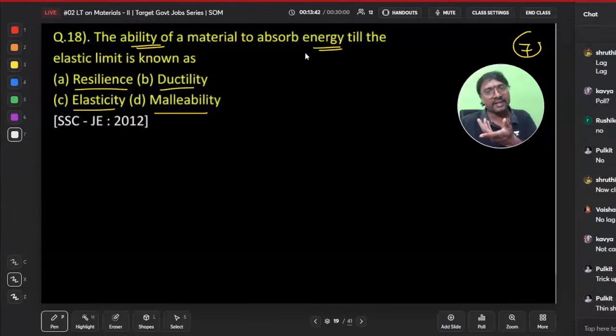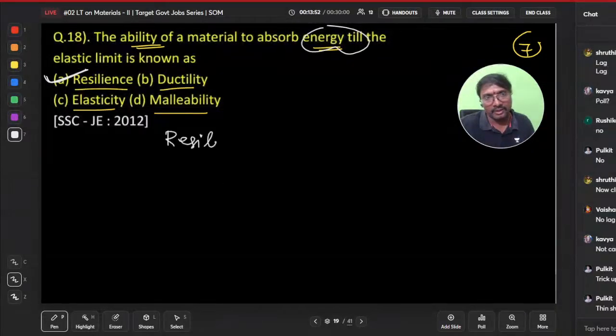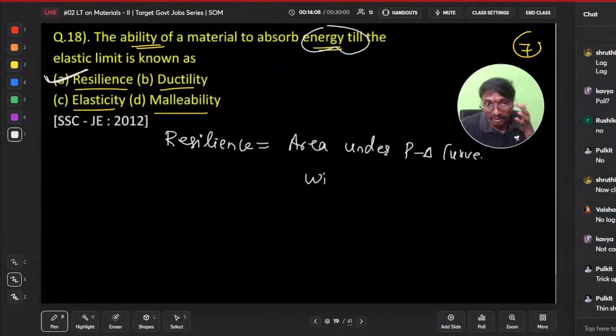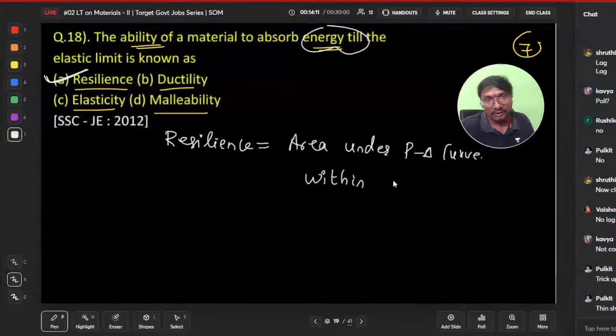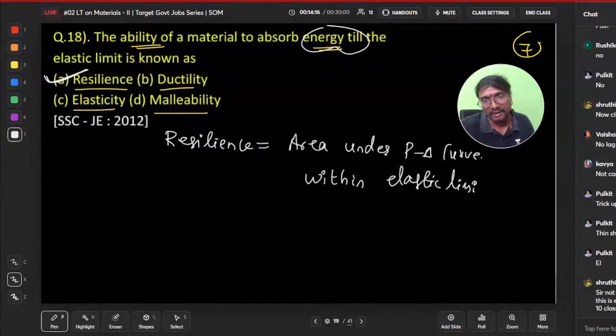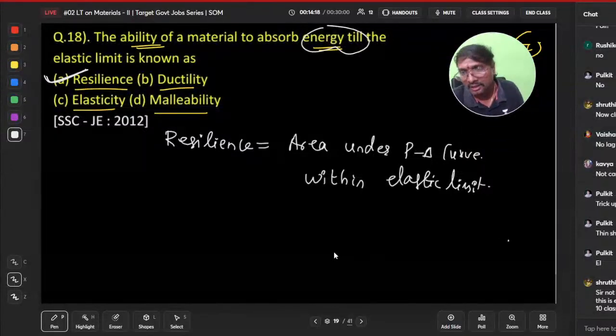So the strain energy related term is resilience. Resilience will be equal to the area under the load deflection curve, and also within the elastic limit or up to the failure? It is within the elastic limit only, if you observe.